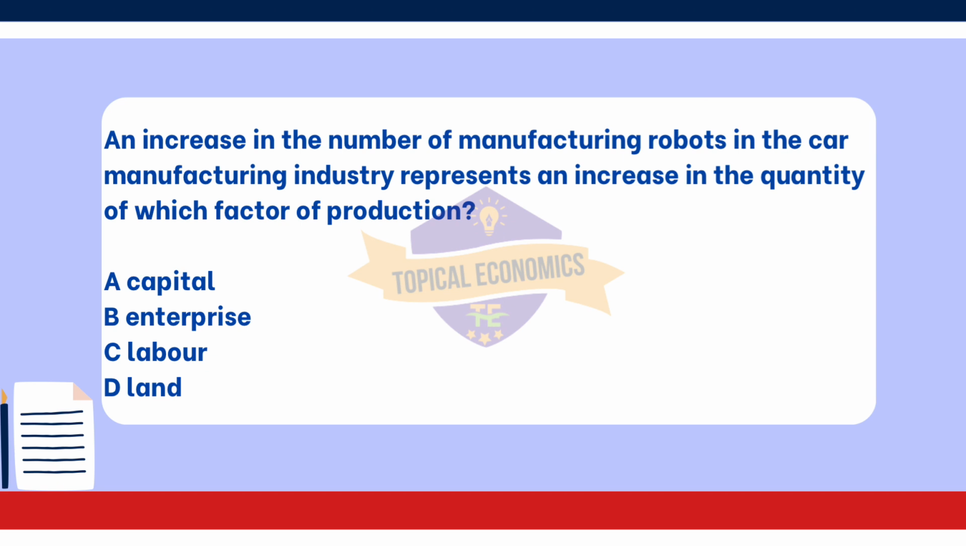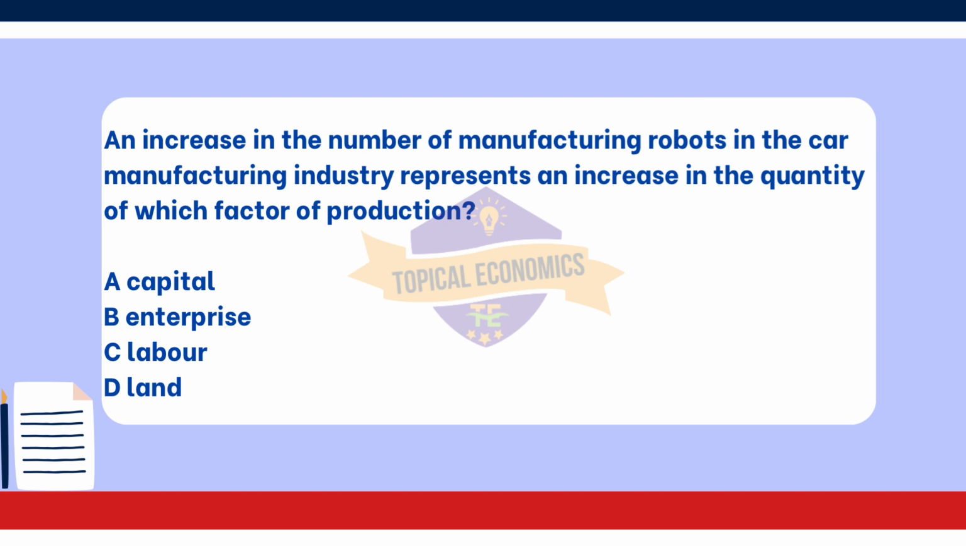An increase in the number of manufacturing robots represents an increase in capital because robots are physical assets that are used to produce goods, in this case, cars. Capital refers to the tools, machinery, and equipment used in the production process, and robots enhance production efficiency and capacity.